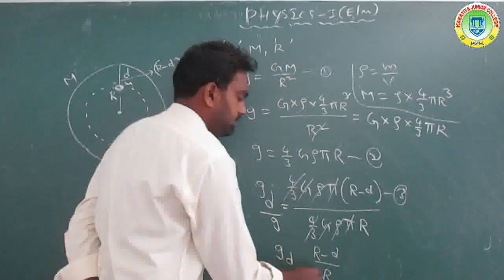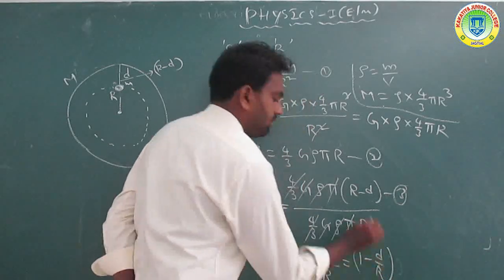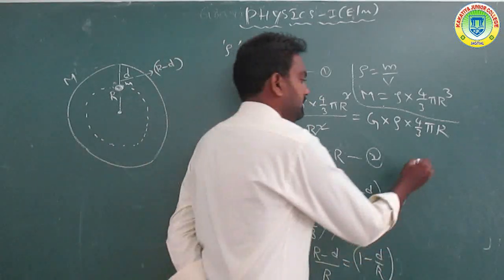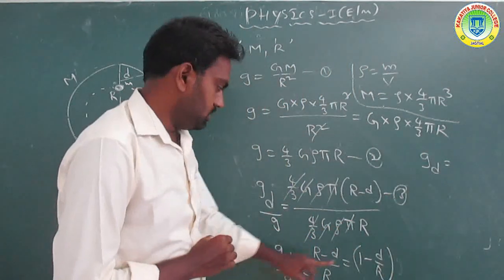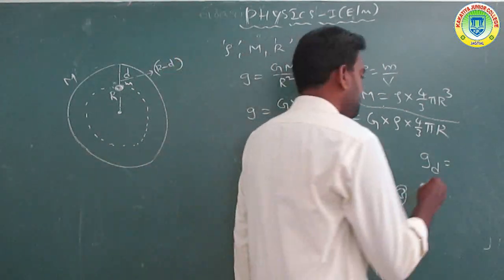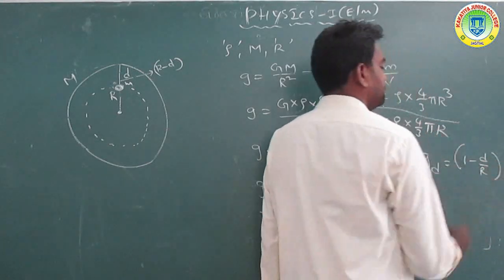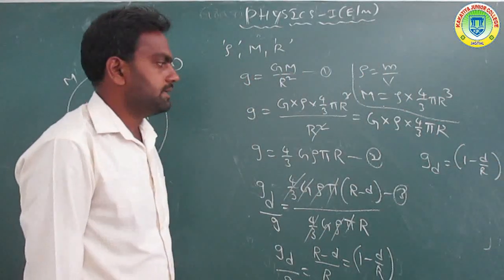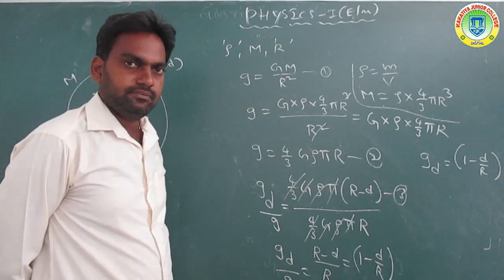Taking r common, g d by g is 1 minus d by r. So g d is equal to 1 minus d by r, multiplied by g.